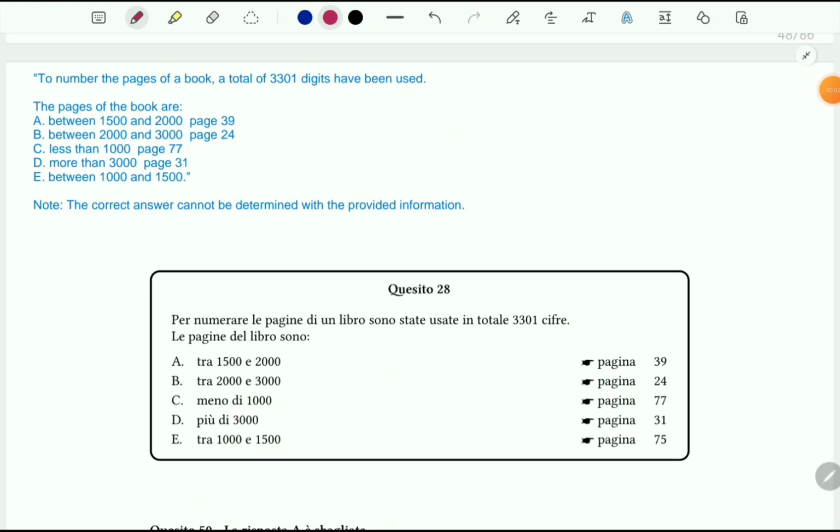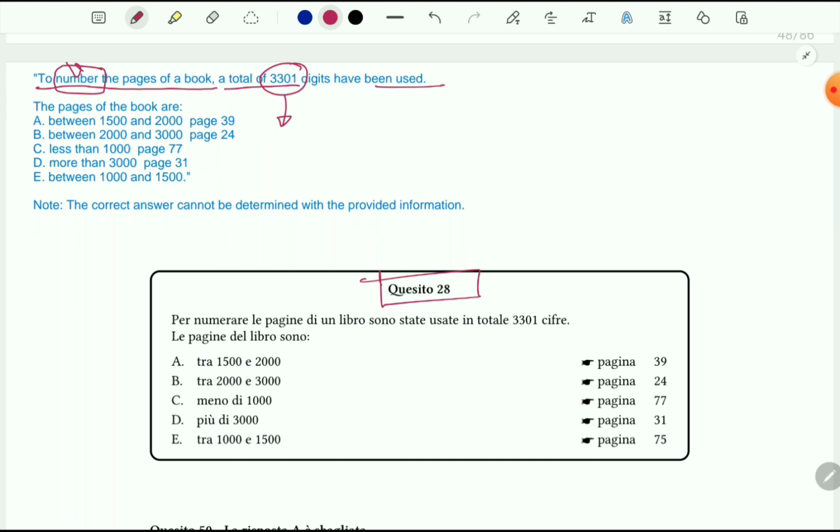Okay, so let's solve this problem 28. This problem is interesting. To number the pages of a book, so this number means numbering, it's a verb here. A total of 3301 digits have been used. That means to number that book, they require 3301 digits. We have to find out how many pages the book has.